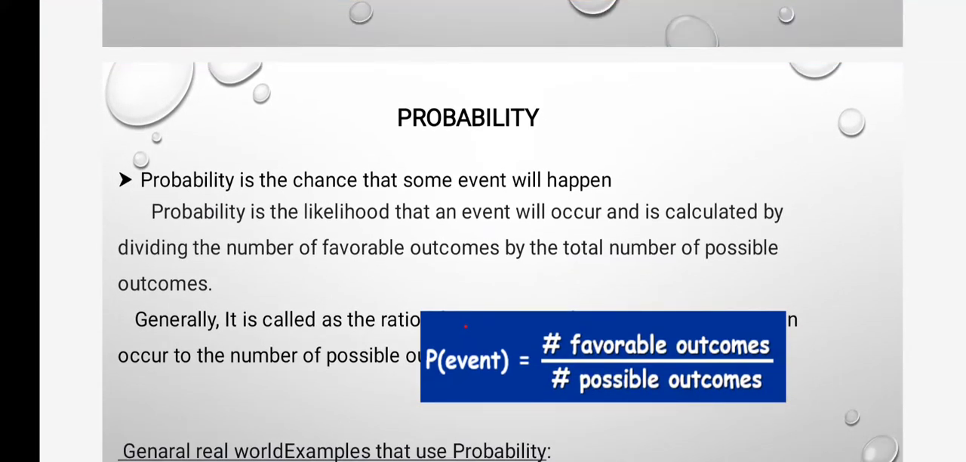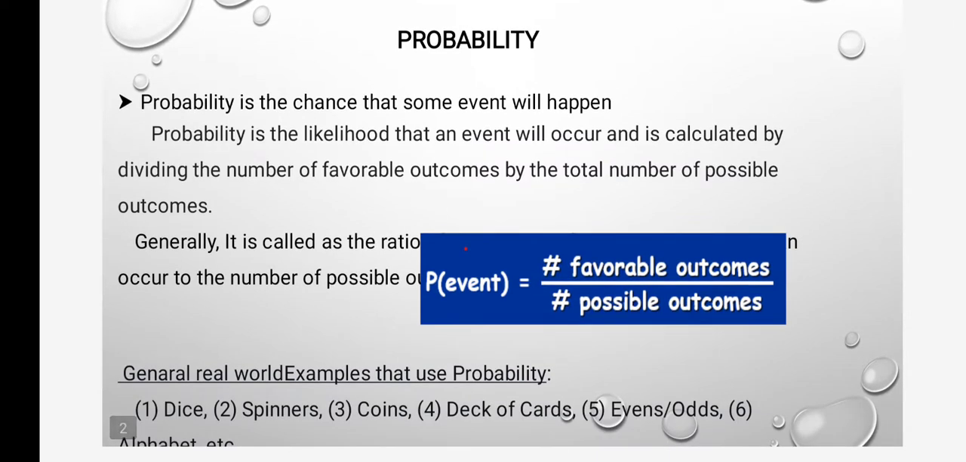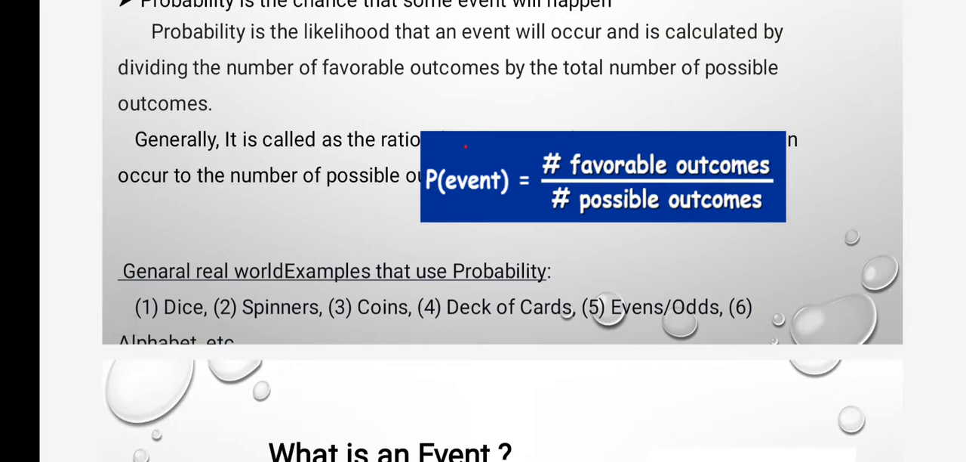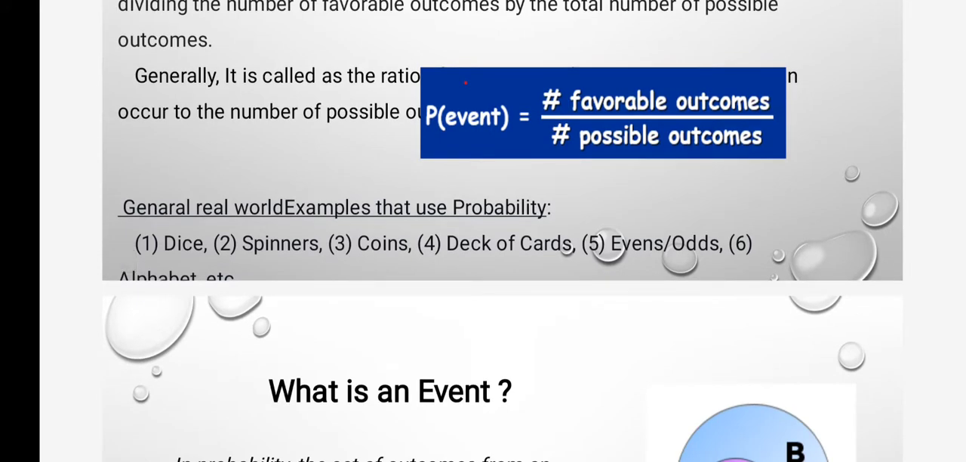Probability. Probability is the chance that some event will happen. Probability is like how likely an event is to occur. It is calculated by dividing the number of favorable outcomes by the total number of possible outcomes. Generally, it is called the ratio: P(E) equals favorable outcomes by possible outcomes.